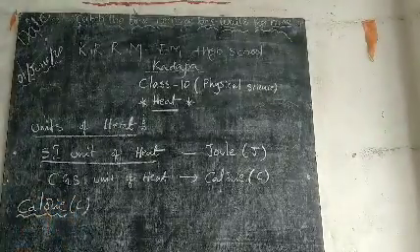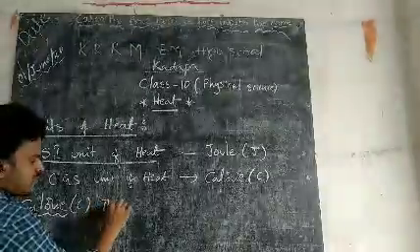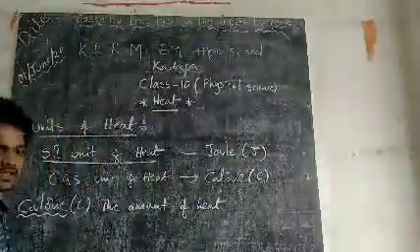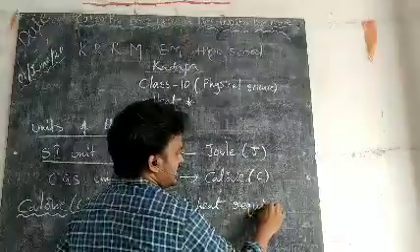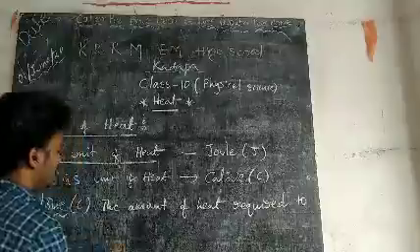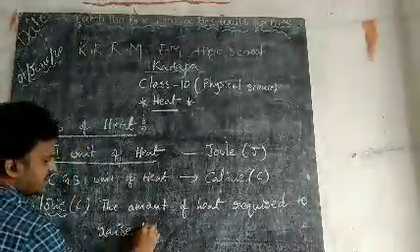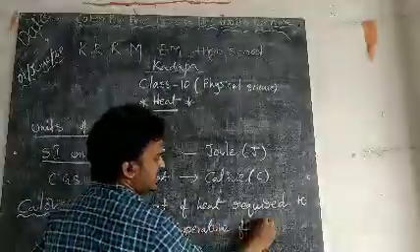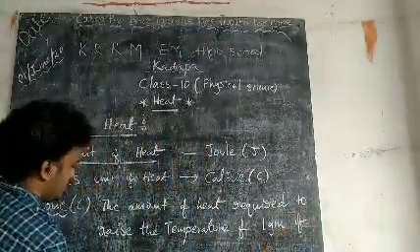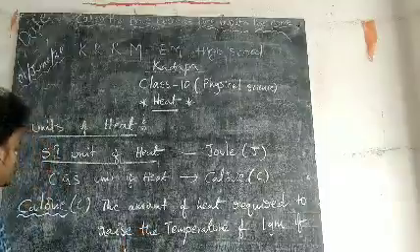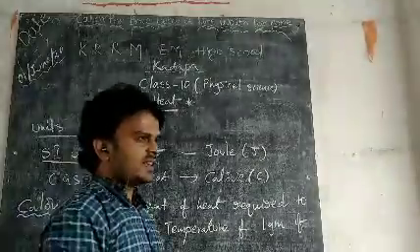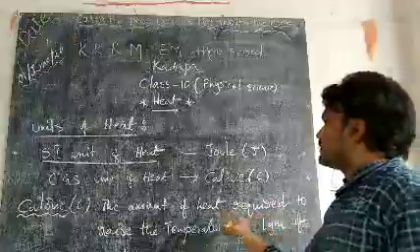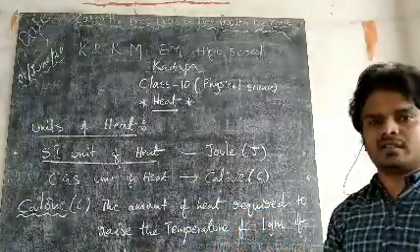Then what is a calorie? Calorie is nothing but the amount of heat required to rise the temperature of 1 gram of water, that is called calorie. See, what is calorie? Calorie is nothing but the amount of heat required to rise the temperature of 1 gram of water.